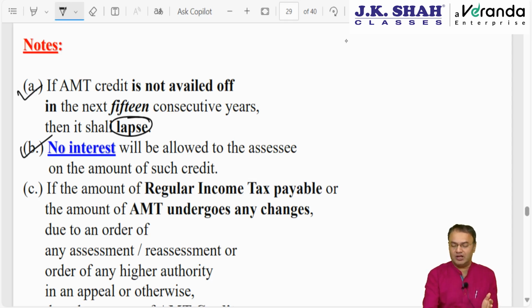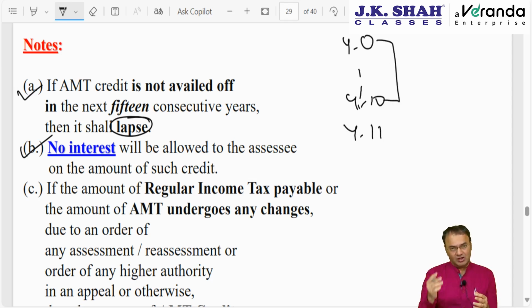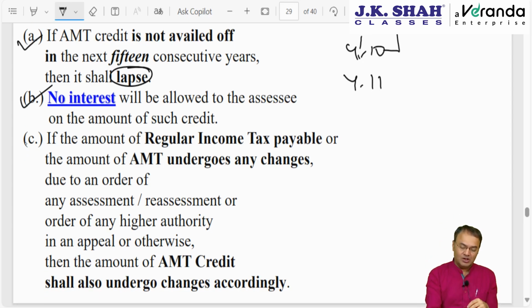However, suppose I claim credit for the first time directly in year 11. Can I ask for interest for the intervening 10 years, that sir, I paid 40 lakhs extra in year 0, I am utilizing it now, so pay me interest for the 10 years? Answer: no, this is not advance tax where the government will pay interest.